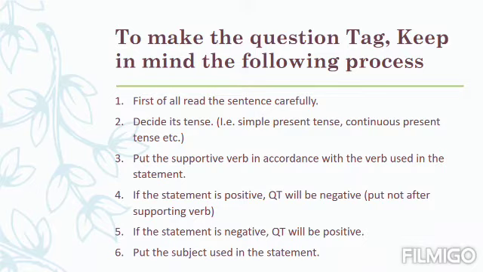The second attention which you should pay is to decide its tense. We generally know that there are 12 tenses. The sentence may be from the simple past tense, or the continuous present tense, or the perfect past tense. So first of all, you should decide which tense the sentence belongs to.